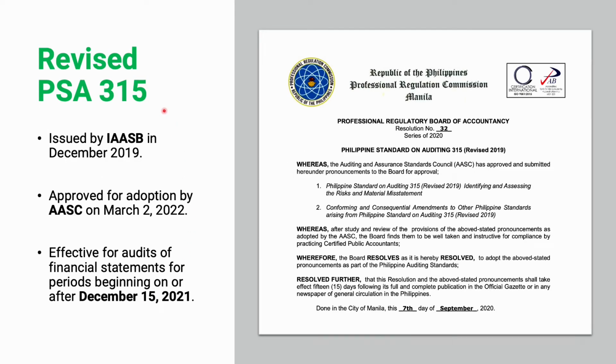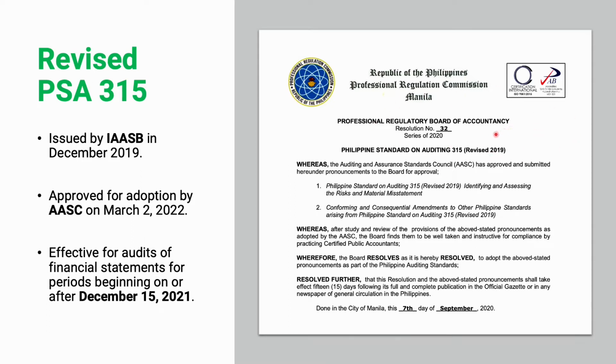So let's go to the first part. Let's take a look at the revised PSA 315. The revised PSA 315, identifying and assessing the risk of material misstatement, was issued by the International Auditing and Assurance Standards Board last December 2019. And it was approved for adoption by our local auditing standard setting body, the Auditing and Assurance Standards Council, last March 2, 2022.